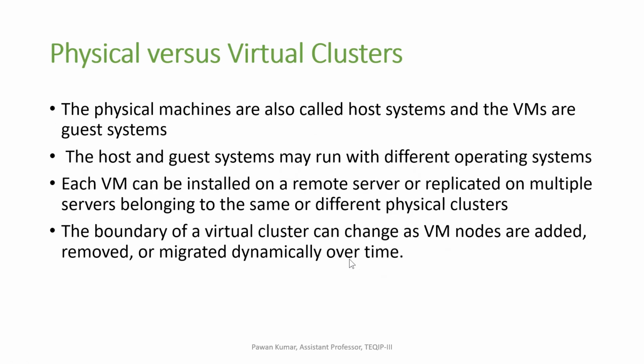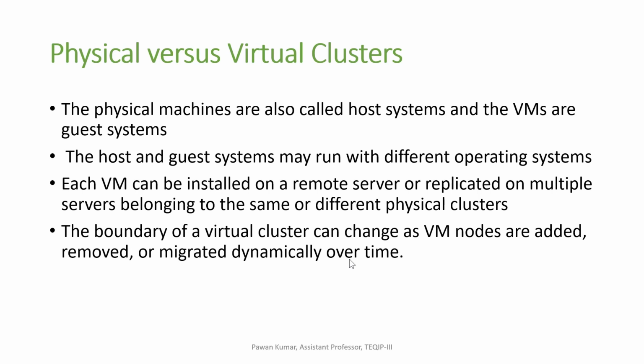Physical machines are also called host machines, and VMs are guests. The host and guest systems may run different operating systems. Each VM can be installed on a remote server or replicated on multiple servers belonging to the same or different physical clusters. That means whether it belongs to the same physical cluster or a different one.